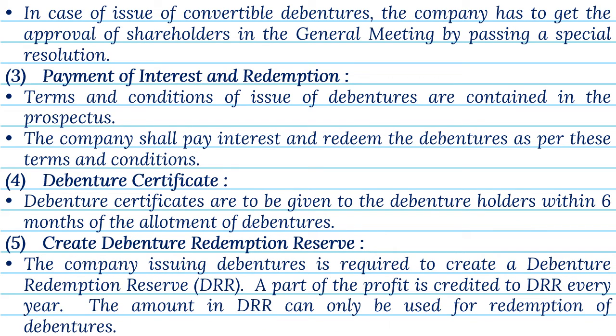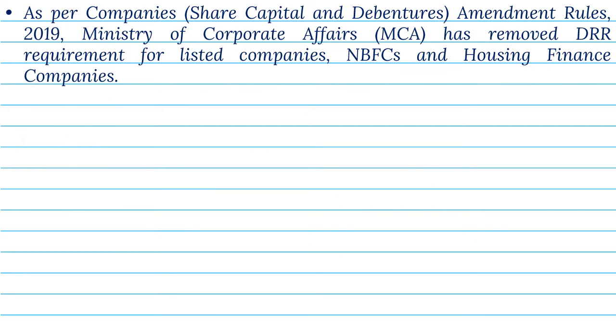The company issuing debentures is required to create a debenture redemption reserve, DRR. A part of the profit is credited to DRR every year. The amount in DRR can only be used for redemption of debentures. As per Companies (Share Capital and Debentures) Amendment Rules 2019, Ministry of Corporate Affairs, MCA, has removed DRR requirement for listed companies, NBFCs, and housing finance companies.